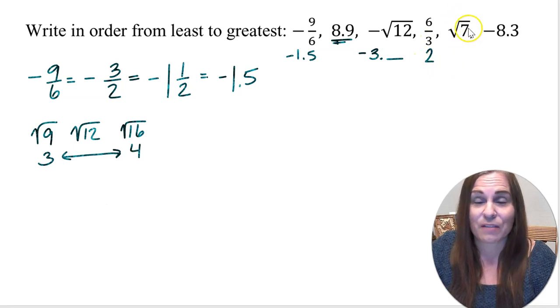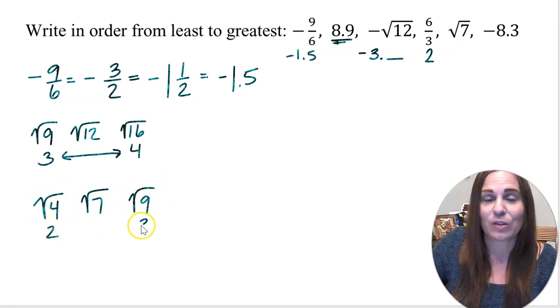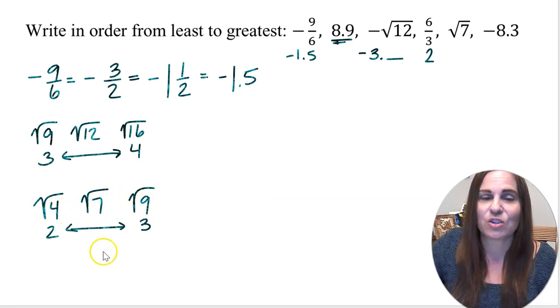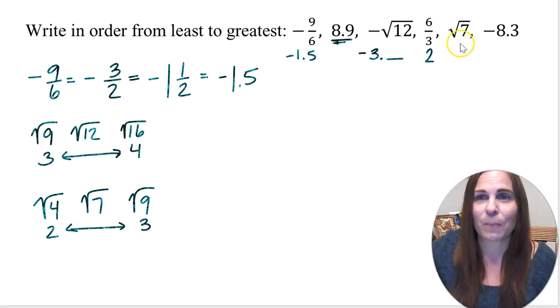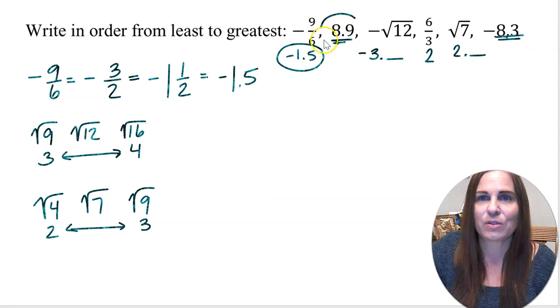And then square root of 7, so I'm going to do the same thing. Square root of 7 falls between the square root of 4 and the square root of 9, which is between 2 and 3. And it's 3 away from 4 and 2 away from 9. So again, it's somewhere in this range, but looks like pretty close to the middle. So I'm going to put 2 point something. I'll just put a blank there, right? And then the last number is in decimal form already. So now here are my numbers.